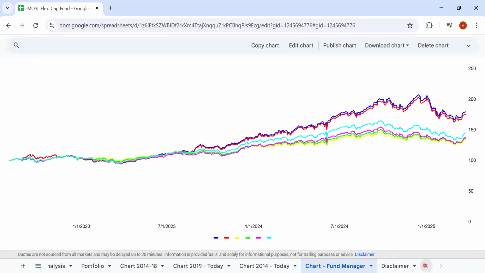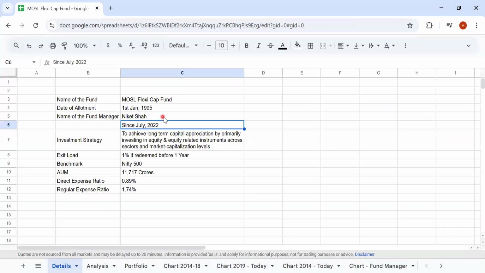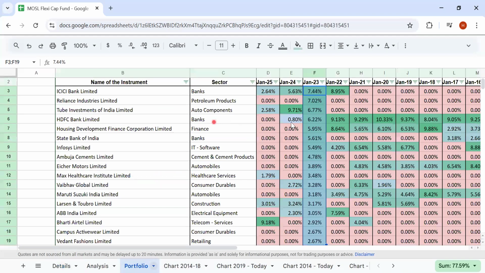Given that the fund has a 10,000 crore AUM, even if you are investing something like 10% into a single company, that means you have to invest around 1,000 crores, right? With 1,000 crores, you just can't take it out very easily, nor can you buy something very easily. So maybe that's the reason why he has been churning slowly and steadily, right?